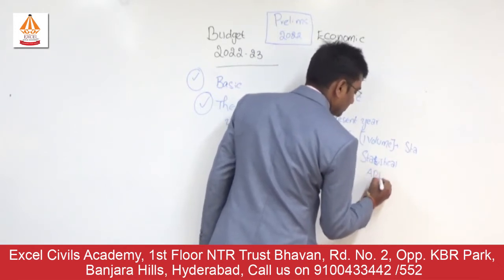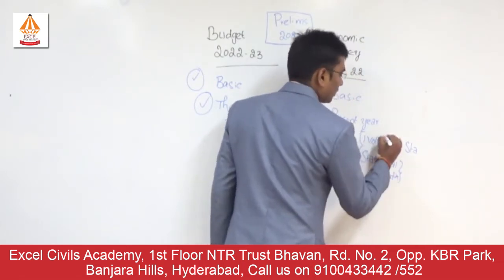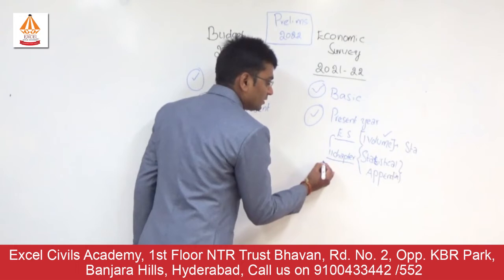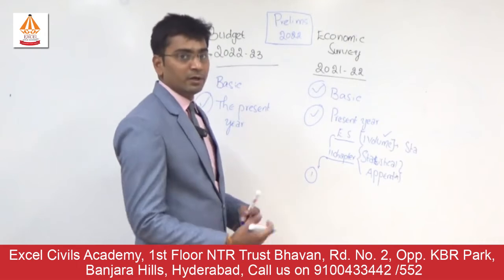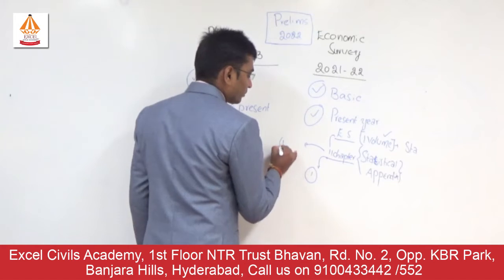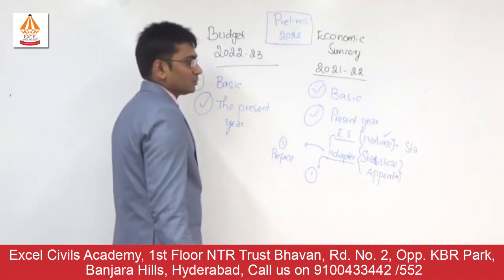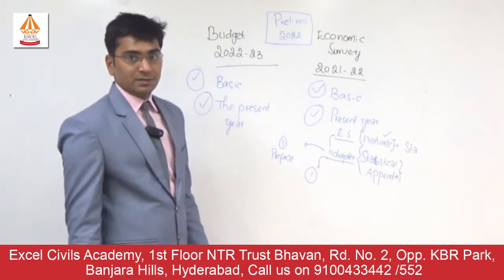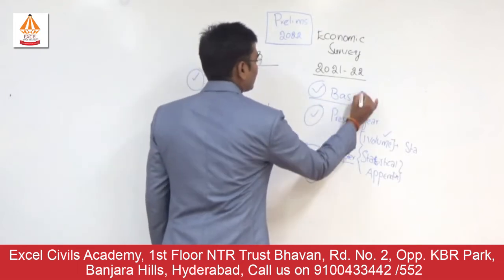We are going to discuss the statistical appendix for the important things, but the main discussion will be on our economic survey, which contains 11 chapters. In this we will make one video for each chapter, of around 10 to 15 minutes, so that it is beneficial for both of us to listen and to tell. Along with this I will also cover the introduction or preface in the economic survey which are important for our prelims this year. So this is how we are going to conduct the economic survey discussion as well as the budget. Now before going into that, let's start with the basics of the economic survey and the basics of the budget.